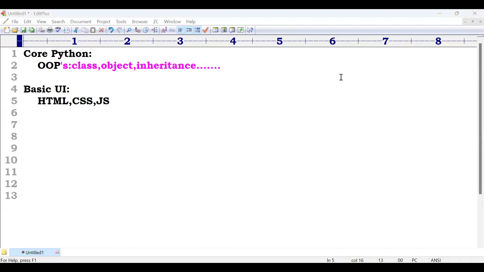Angular is not required to learn Django. If you already have Angular knowledge, it is an added advantage, but it is not mandatory. Only core Python is mandatory. After that, we go with basic UI: HTML, CSS, JavaScript. These are all the prerequisites to learn Django.